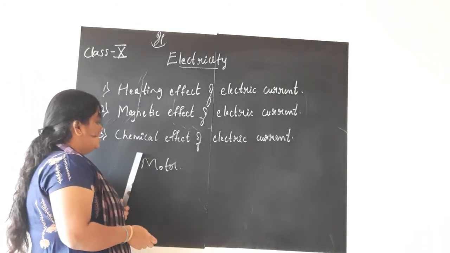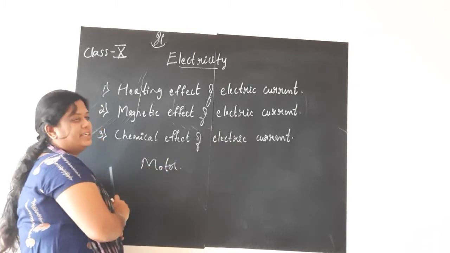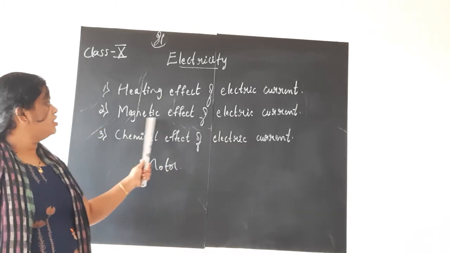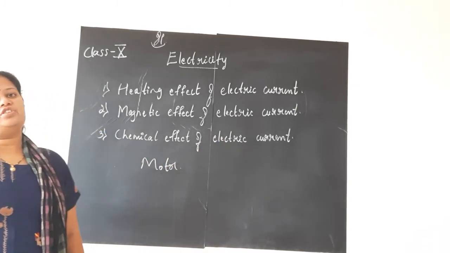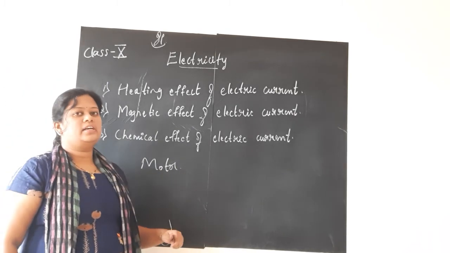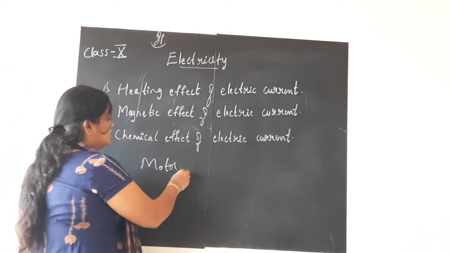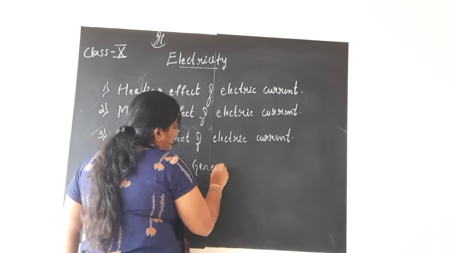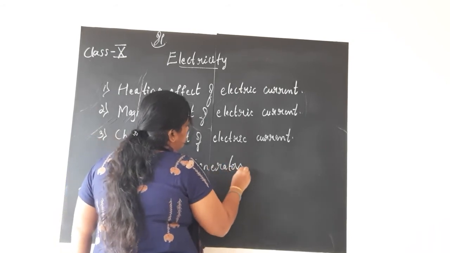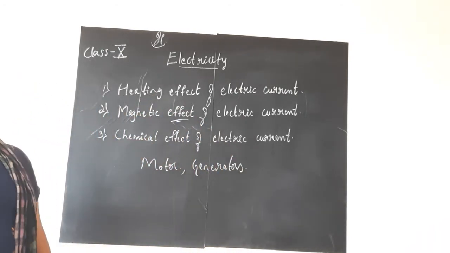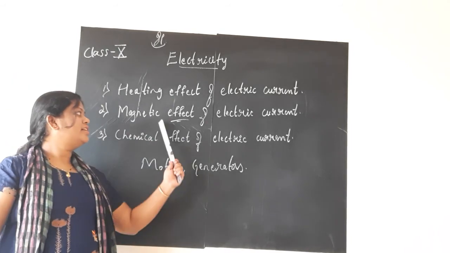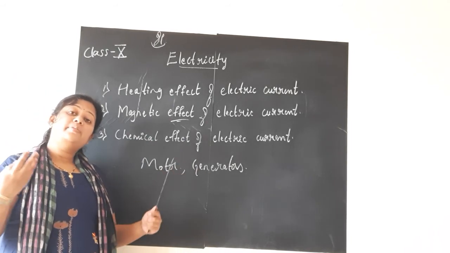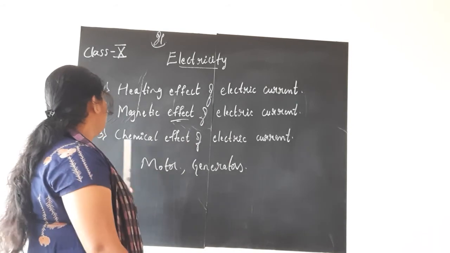The motor works on the principle of the magnetic effect of electric current. So we will be studying about motors and generators. All these come under the magnetic effect of electric current.